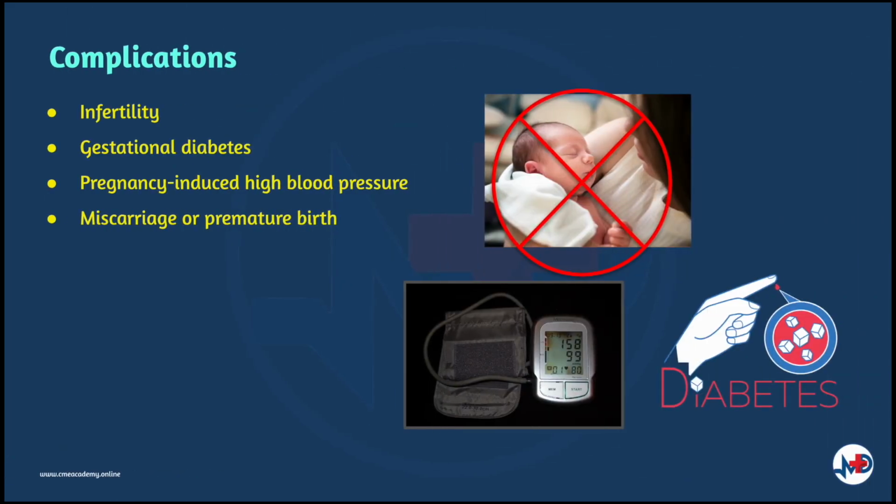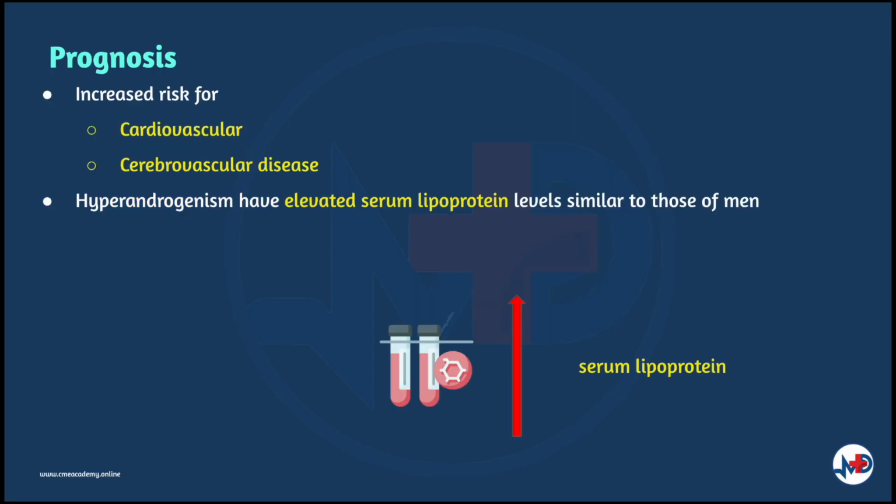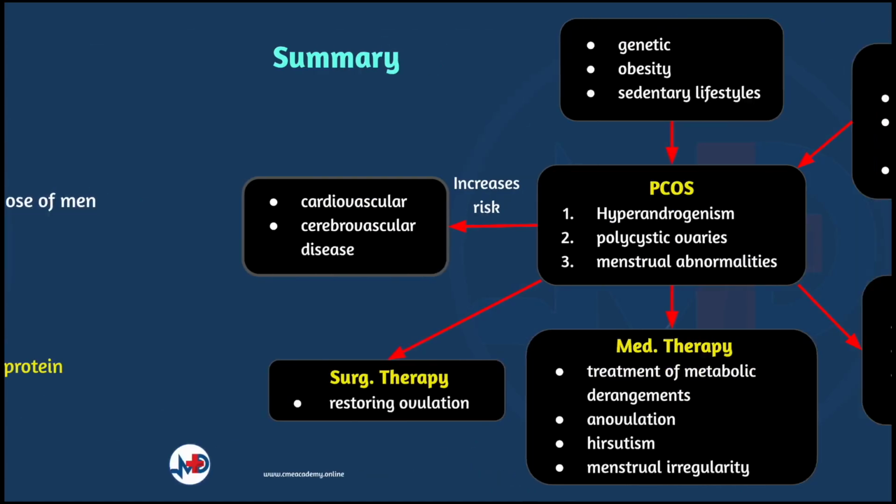Complications of PCOS are mainly fertility-related, which include infertility, gestational diabetes, pregnancy-induced high blood pressure, miscarriage, or premature birth. Evidence suggests that women with polycystic ovarian syndrome may be at increased risk for cardiovascular and cerebrovascular disease. Women with hyperandrogenism have elevated serum lipoprotein levels similar to those of men.